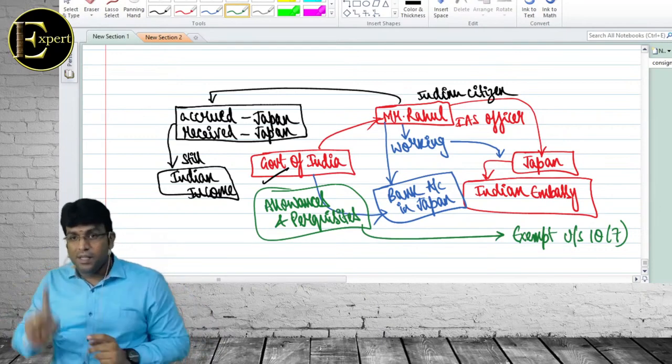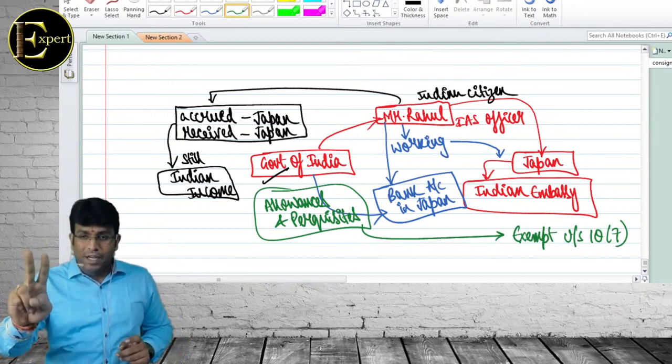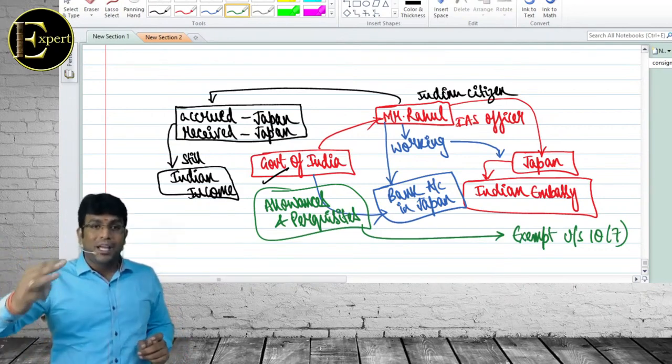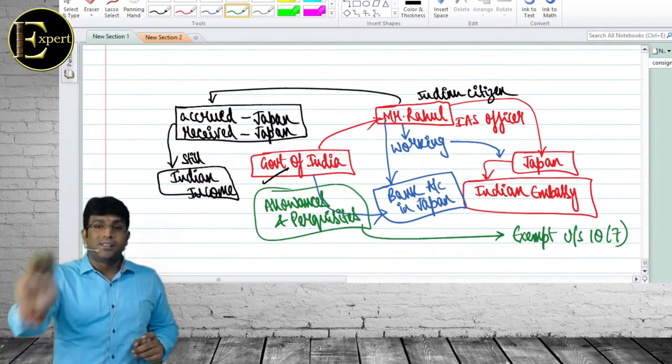Perquisite can come in three ways. Number one, direct provision of facility by employer. Number two, employee availed from third party, but employer is paying to the third party. Number three, employee availed from third party, employee is only paying to the third party, and then employer is reimbursing.